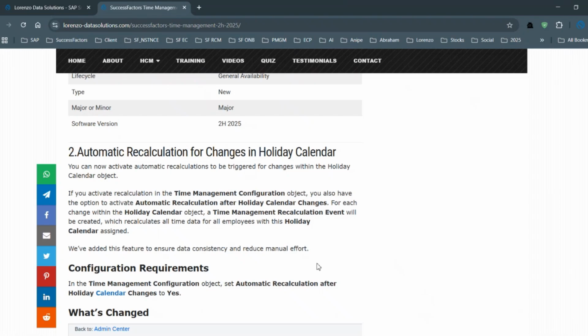But earlier, if someone had applied for leave and you updated that particular day as a holiday, you had to do manual corrections. You had to cancel the user's leave so that the day would be considered a public holiday. That's why the system will now automatically manage these changes. That means the automatic recalculations are triggered for all the changes within the holiday calendar object.